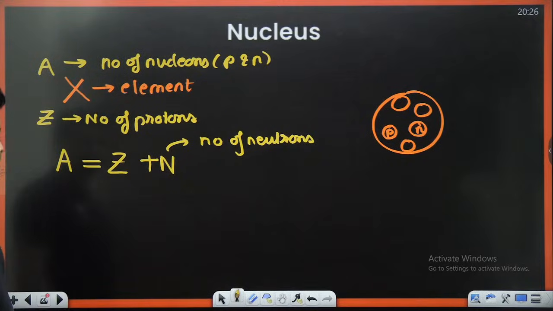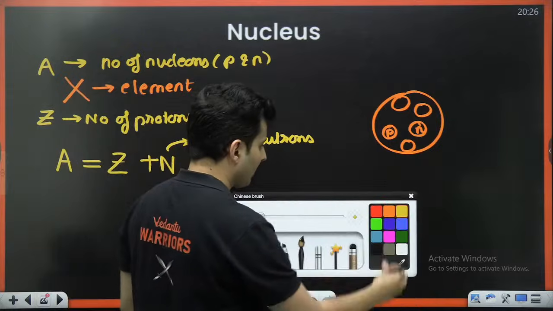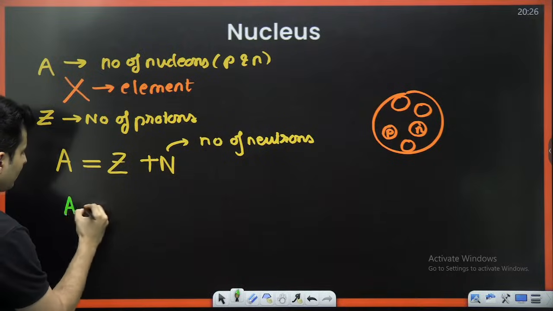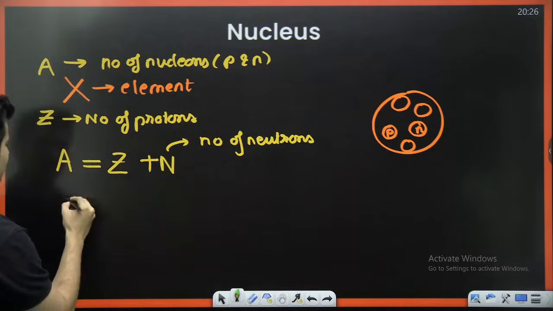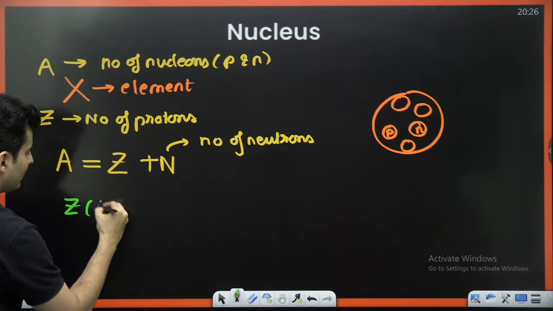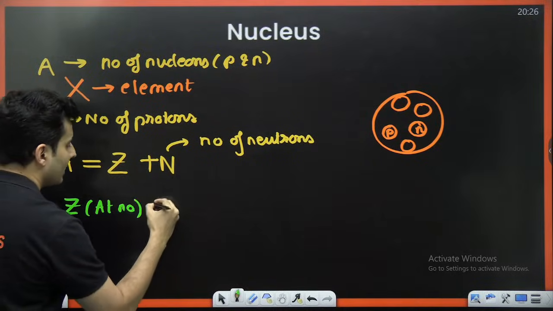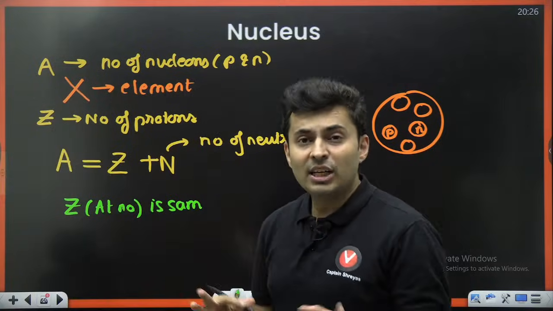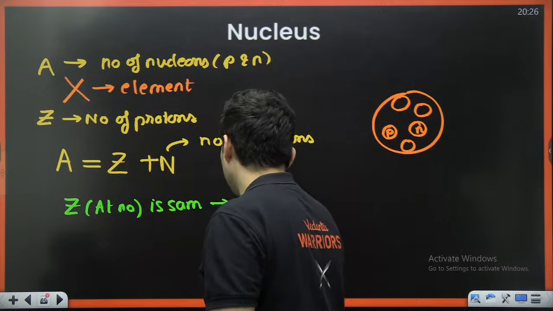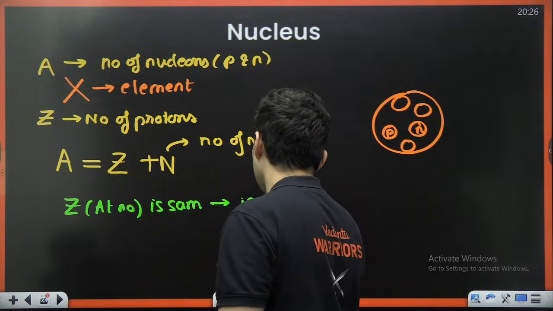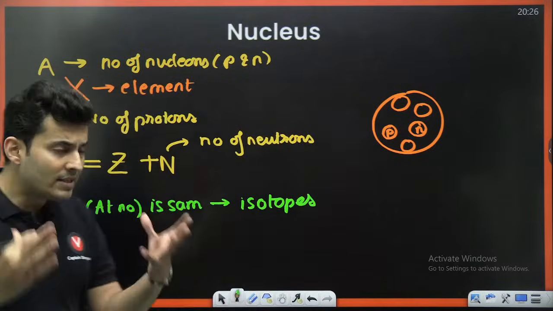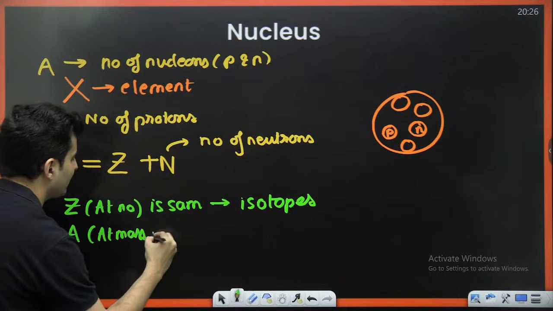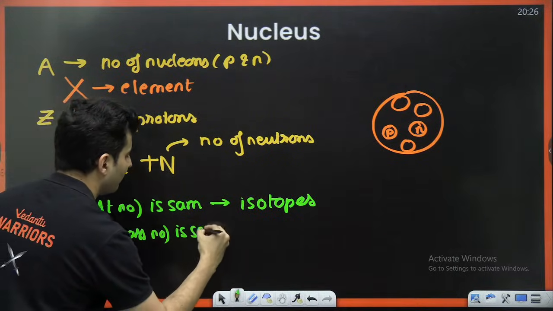Keep this in mind. Now, in some elements, the atomic number Z is same, like C12 and C14. What are they called? They are called isotopes. In some elements, the atomic mass number A is same.